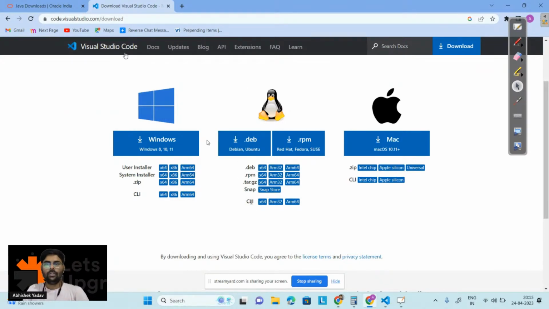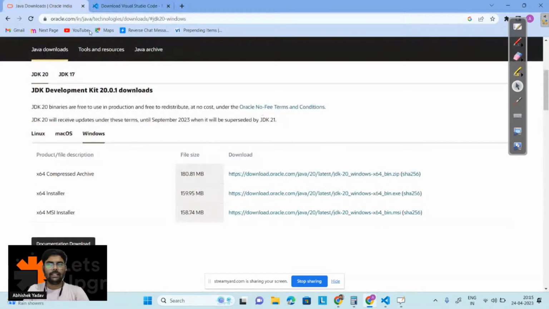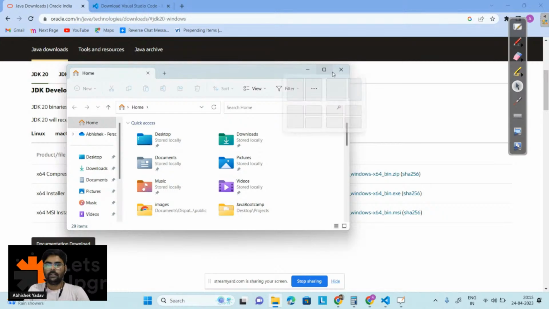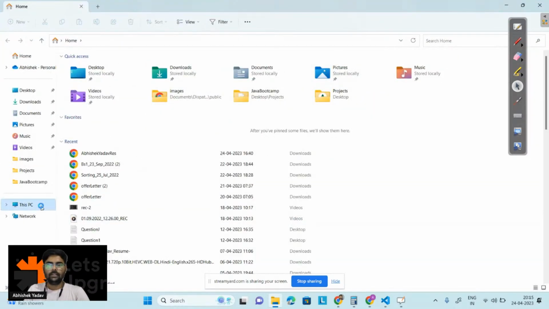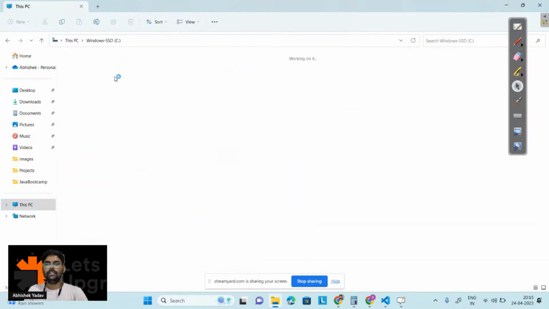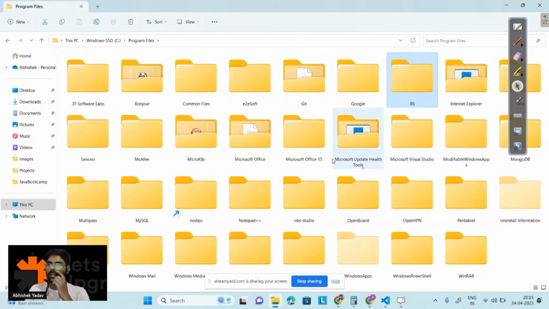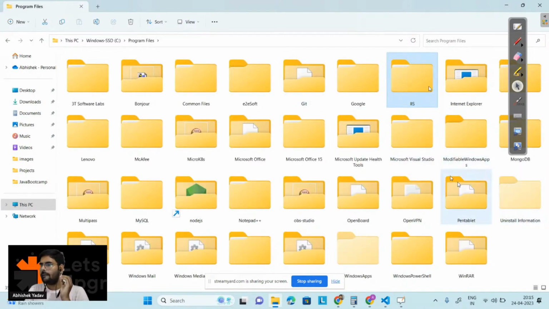So after downloading Visual Studio Code and JDK, what you have to do? You have to go to the C drive. Let me go to the C drive first, that is this PC, and here the C drive. Inside the C drive, you have to go to Program Files. Inside Program Files, here you can see the Java folder, right? This one.